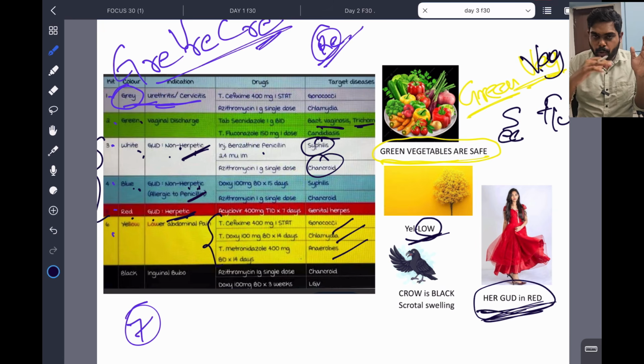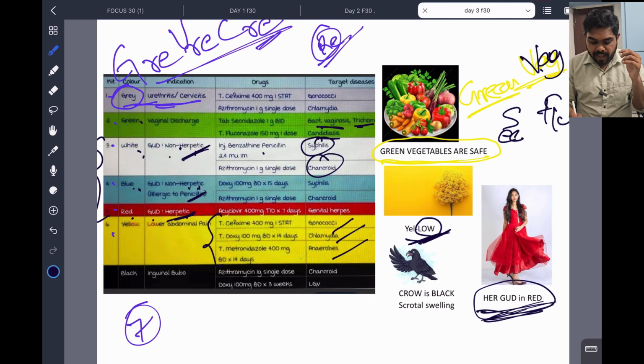I'm not going to tell in detail, just for clarification, just to understand. So just remember cefixime for gonococci, doxycycline for chlamydia, very important, and metronidazole for anaerobes. Anaerobes below, we'll go for metronidazole. So you just imagine like that and write like that. Okay, yellow, lower abdomen pain.